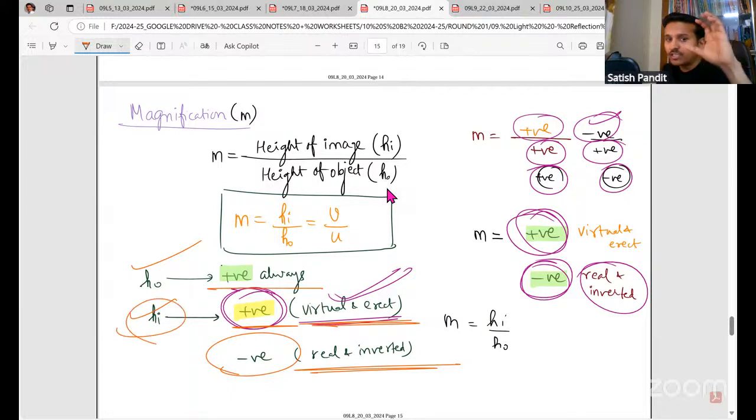HI is the height of the image. So virtually erect means it will be above. Real inverted means it will be down. That is why it is negative. Below the principal axis is negative, right? So whenever M is negative, it is a real inverted image. Whenever M is positive, it is a virtually erect image.